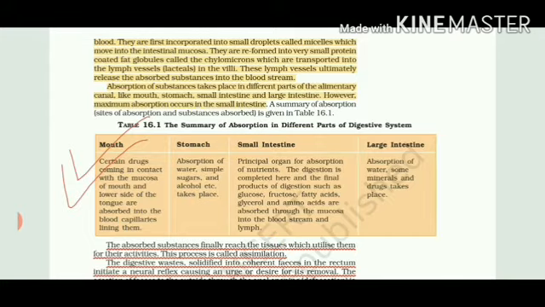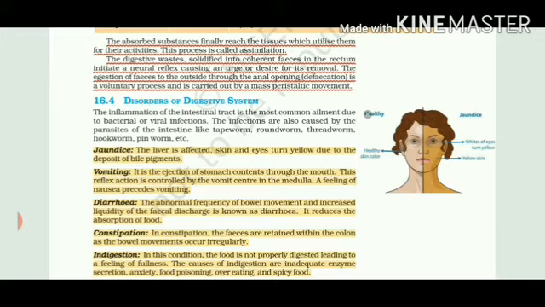drugs. Now, the absorbed substances which have finally reached the body cells and tissues will be used up to perform different kinds of activities in our daily life. This is called assimilation. And the leftover undigested food will come to the rectum, and then along with the anus, it will come out of the body. This is called defecation. It is a voluntary process, and it is carried out by some movements performed by the anal sphincter.